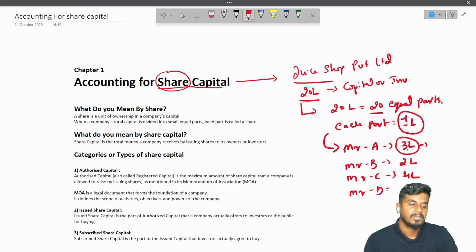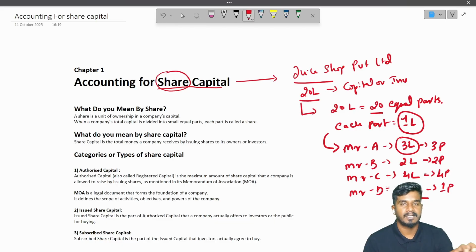Total how much did it become? 3 plus 2 plus 4 plus 1. It became 10 lakh rupees, which means Mr. A bought 3 parts, Mr. B bought 2 parts, C bought 4 parts, D bought 1 part.